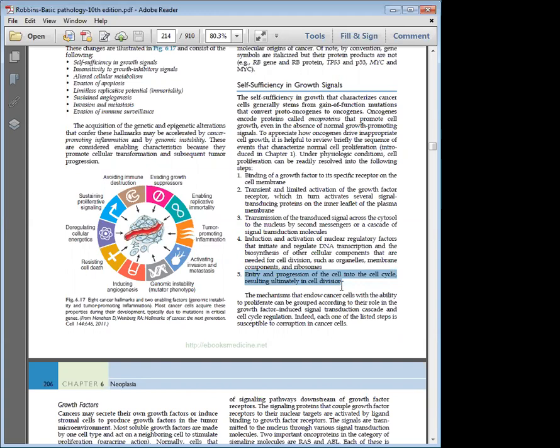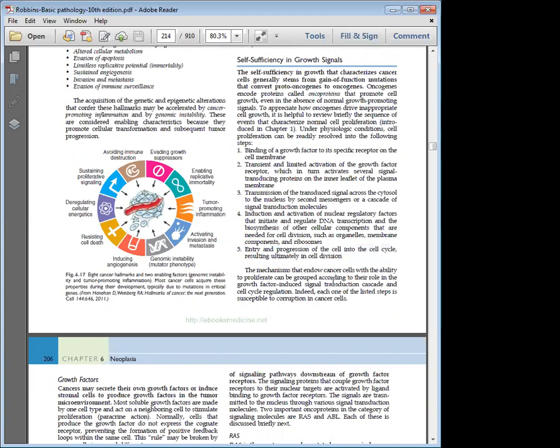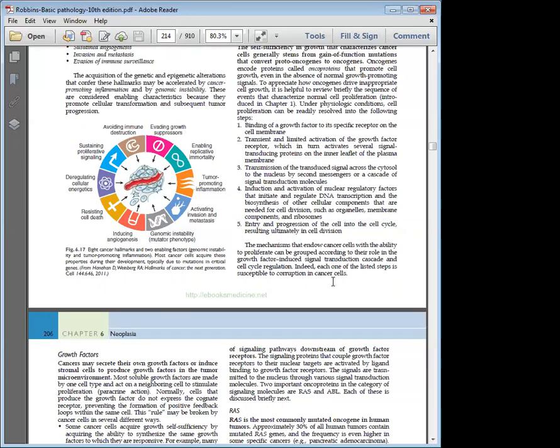From there, the signal goes to the nucleus. The nucleus will start synthesizing DNA, giving instructions for new proteins and new organelles. The cell becomes ready to go into the cell cycle, and once the cell enters the cell cycle, it will proliferate and divide into daughter cells.